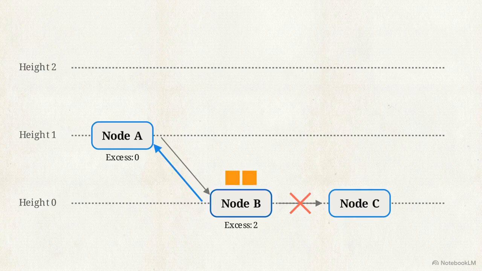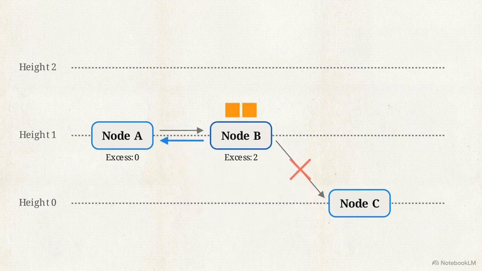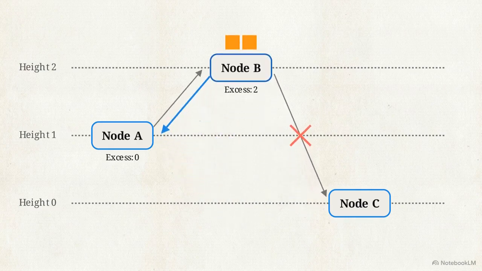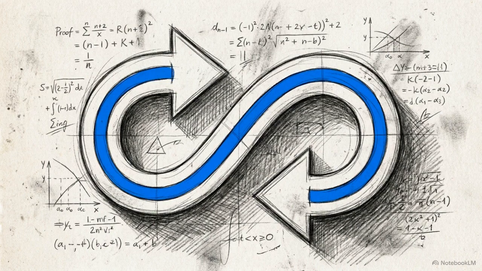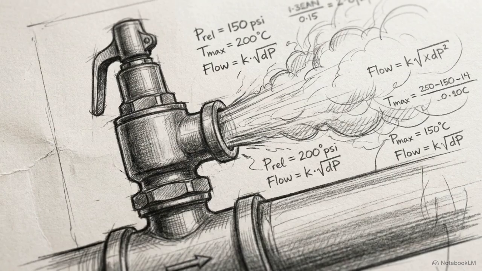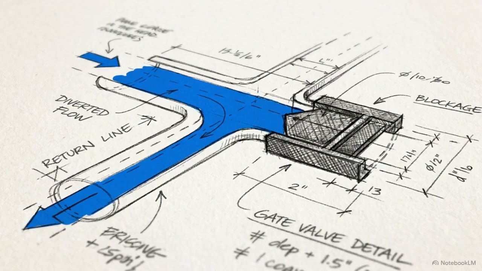Node B follows the rule. It repeatedly relabels, driving its own height up until it sits physically higher than the node behind it. The gravity gradient is now reversed. Node B pushes its 2 excess units backward through the residual edge, returning them back to node A. If node A also finds no forward path, it will undergo the same relabeling process, spiking its height to 8, reversing the flow all the way back to the original source. These residual edges act as critical pressure relief valves. They guarantee that any fluid physically unable to reach the sink is reliably rejected and returned to the source.